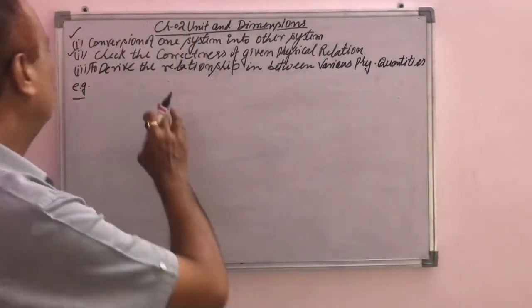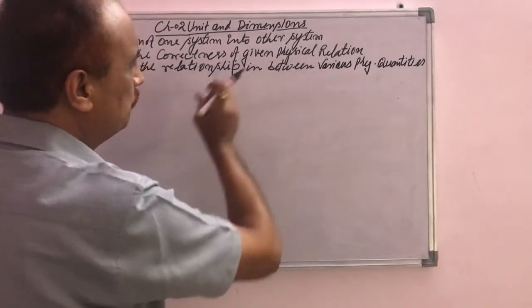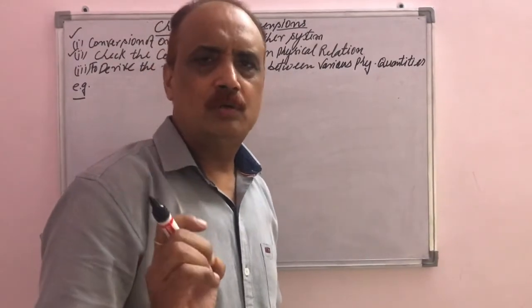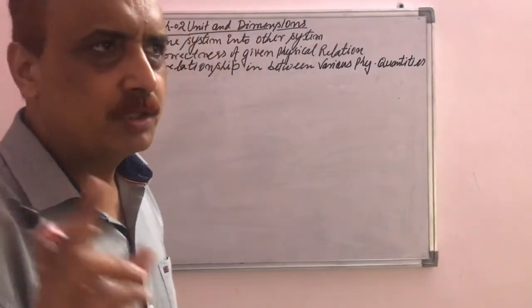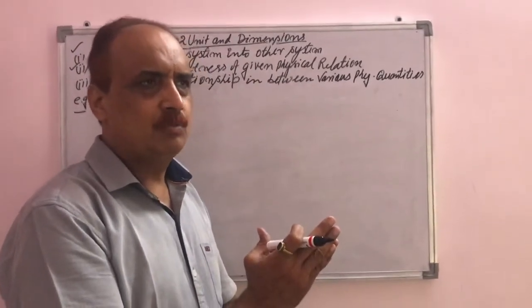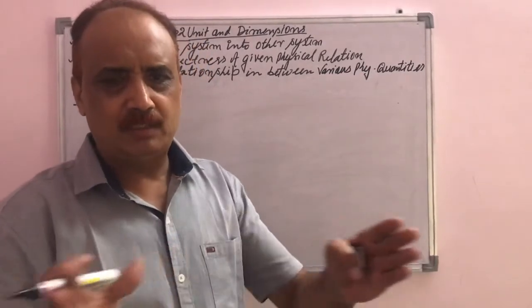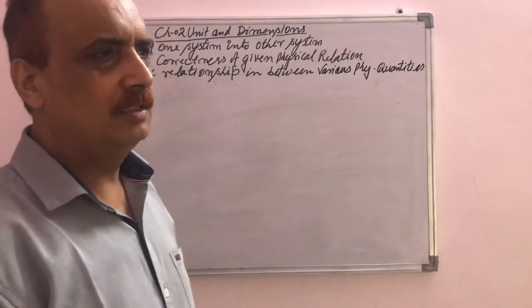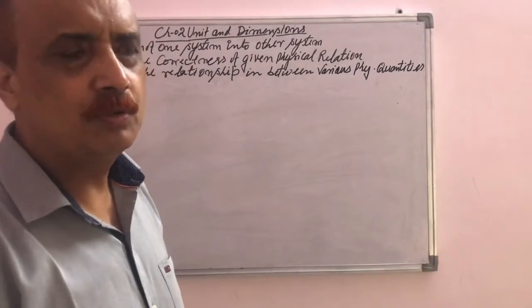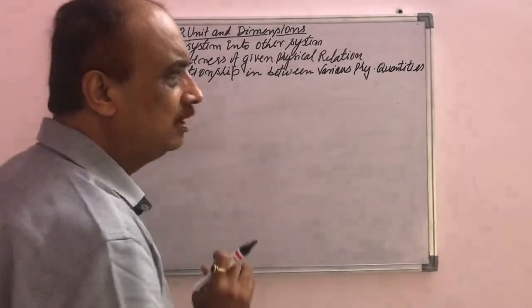So in this derivation, when we derive the relation between various physical quantities, first of all we need to know the principle of homogeneity. According to the principle of homogeneity, if the dimensions of the physical quantity on the left side and on the right side are equal to each other, then the particular physical relation is dimensionally correct. So by using that principle of homogeneity, we can derive the relation between the given physical quantities.